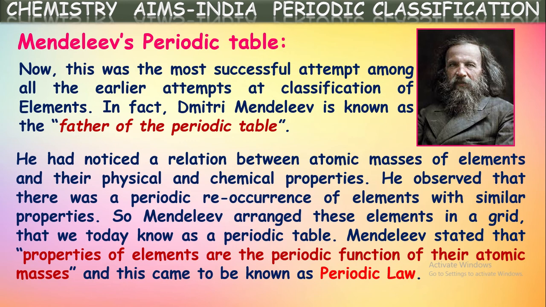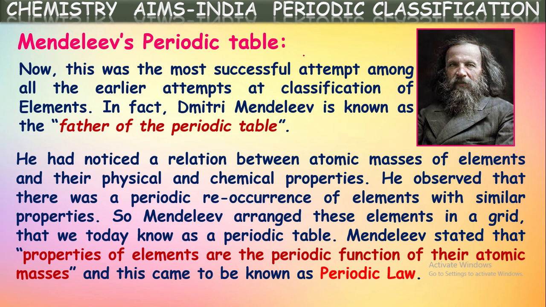He noticed a relation between the atomic masses of the elements and their physical and chemical properties. So he observed that there was a periodic recurrence of elements with similar properties. So Mendeleev also arranged the elements in increasing order of their atomic masses, and the elements having similar properties, he kept one below another in one column.